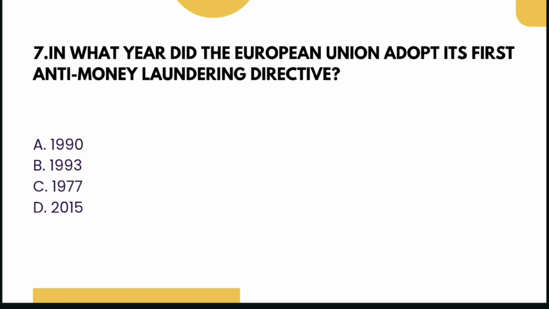Next question, in what year did the European Union adopt its first anti-money laundering directive? 1990, 1993, 1977 or 2015? The answer is 1990. The first European anti-money laundering directive was accepted in 1990.